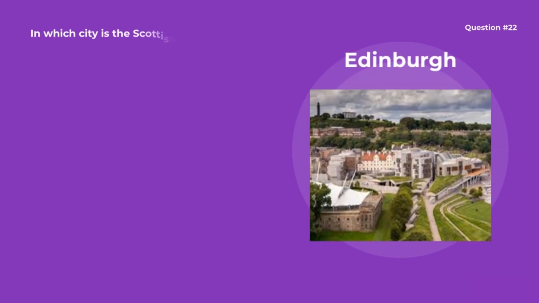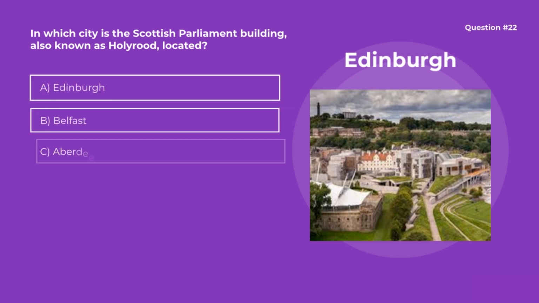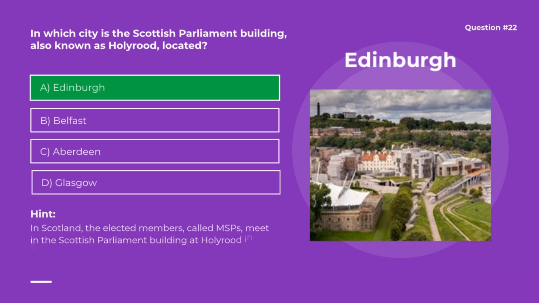Question number 22. In which city is the Scottish Parliament building, also known as Holyrood, located? Options are A. Edinburgh, B. Belfast, C. Aberdeen, D. Glasgow. Correct option is A. Edinburgh. In Scotland, the elected members, called MSPs, meet in the Scottish Parliament building at Holyrood in Edinburgh.